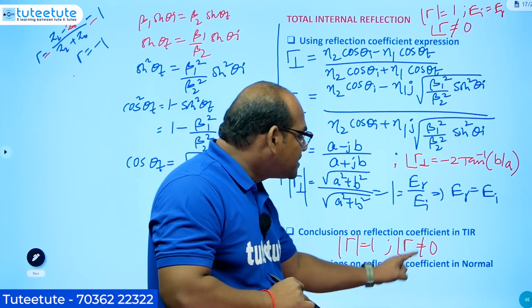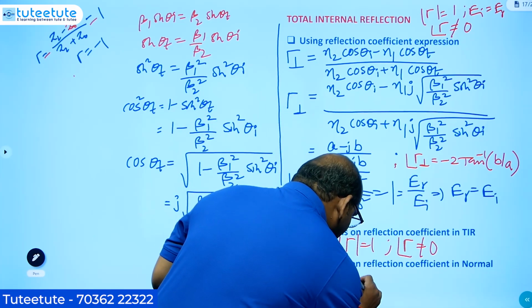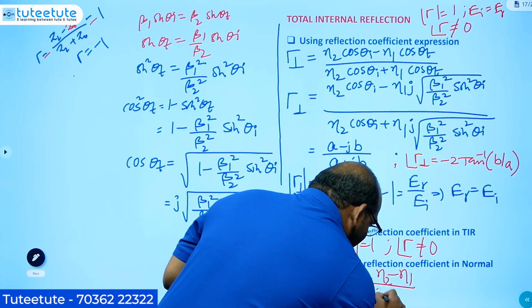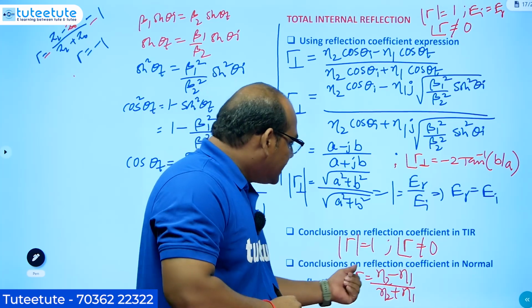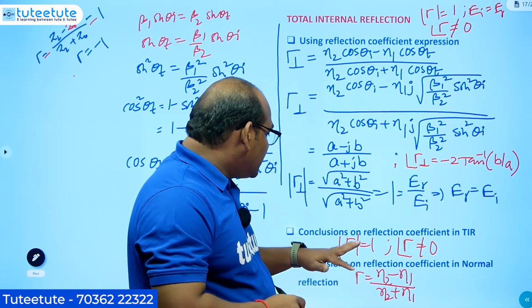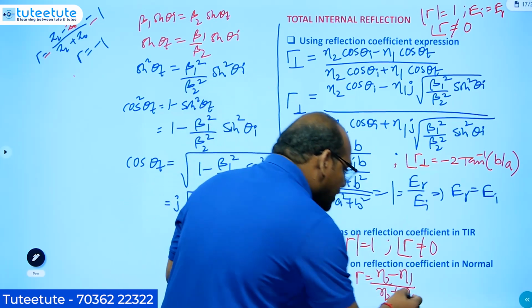Conclusions on the reflection coefficient in normal incidence. If you see the gamma expression, what did we have? Eta 2 minus eta 1 by eta 2 plus eta 1. In case of normal incidence, we have already seen these are real values only. So the gamma value will be a real value. That means there is no phase; here there is no concept of phase.